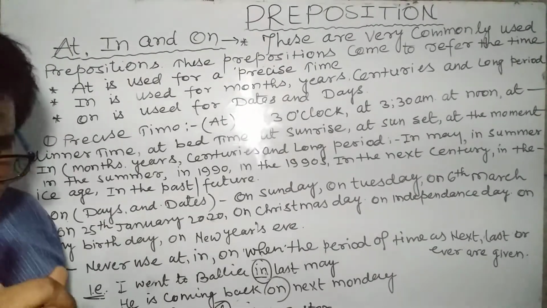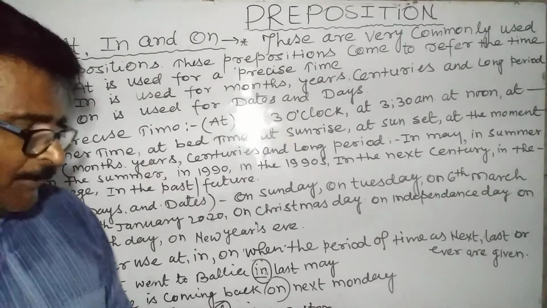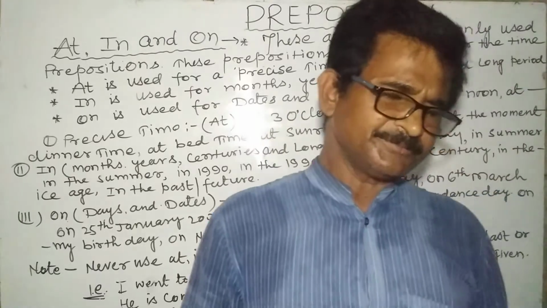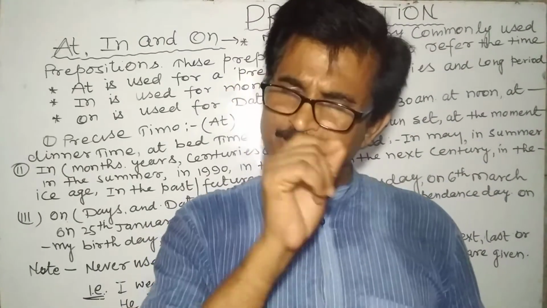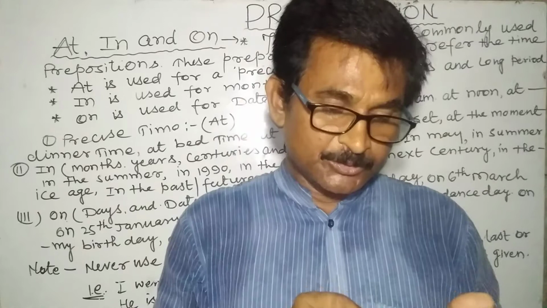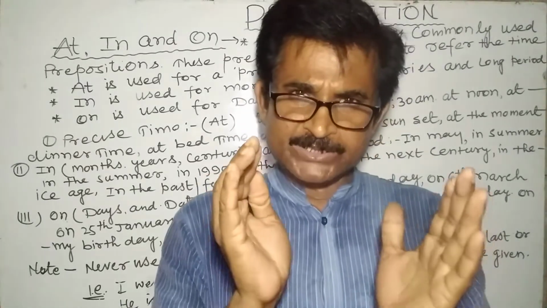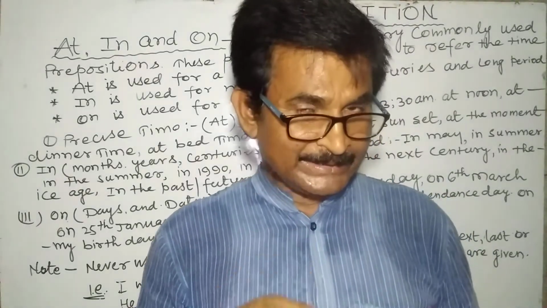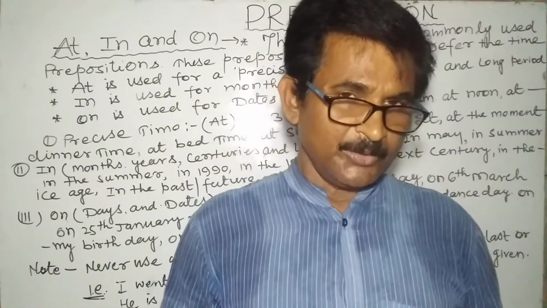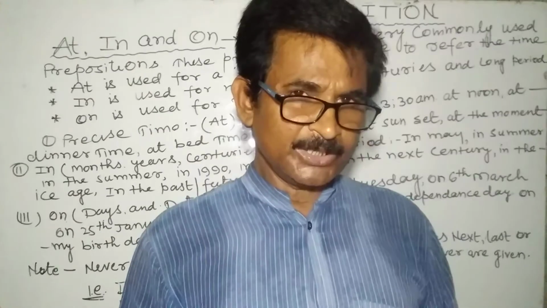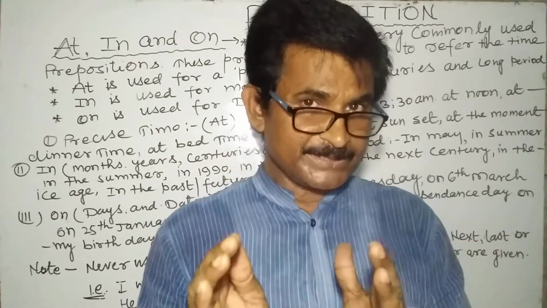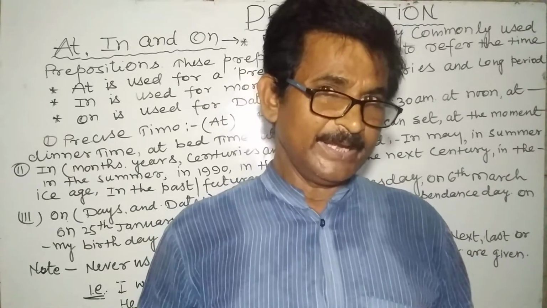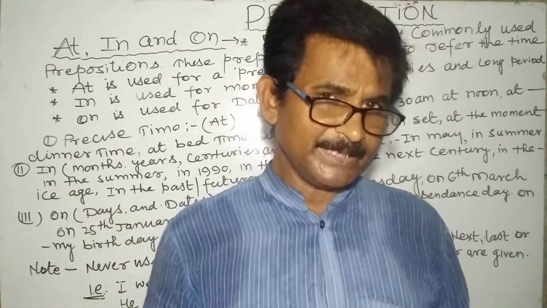एंड ऑल्सो वन थिंग फॉर यू, एट इज वन ऑफ द प्रीपोजिशन. At is one of the prepositions which denotes the small space of time. But in denotes not only a small space of time, but also a very big space of time.